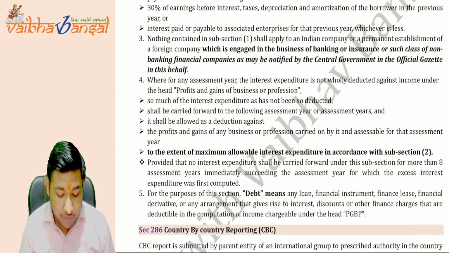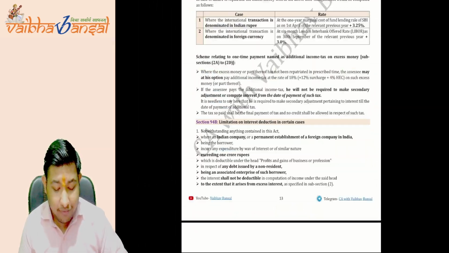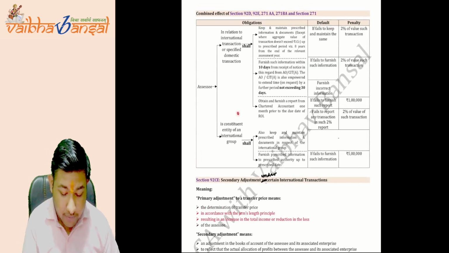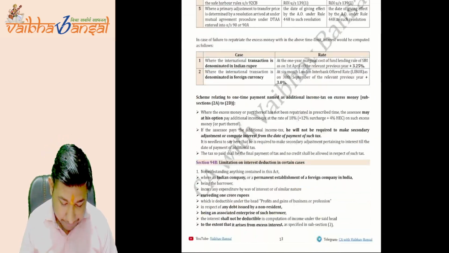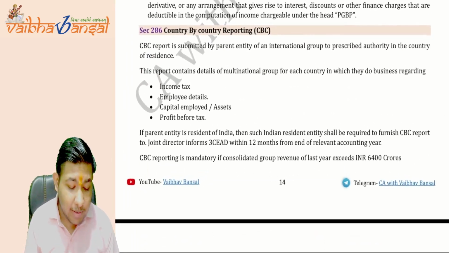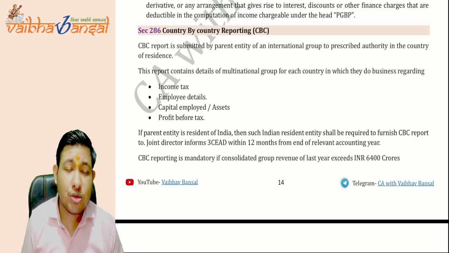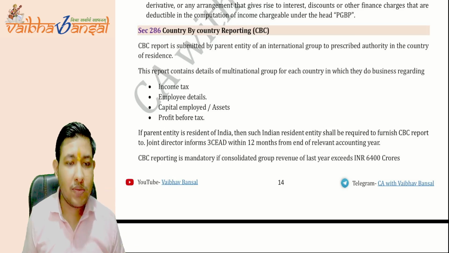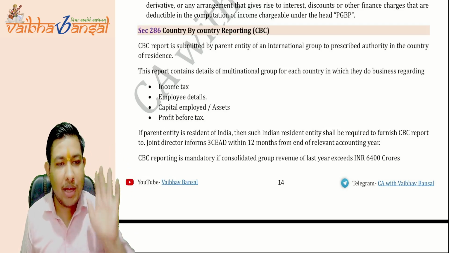Now we are moving towards the last 2 points of this chapter. After that, we will be completing the penalty, and our chapter will be completed. What it says, see, CBC. What I said, country by country reporting. There may be MNCs operating in more than one country. So all the reporting will be done by a parent company in their home country.